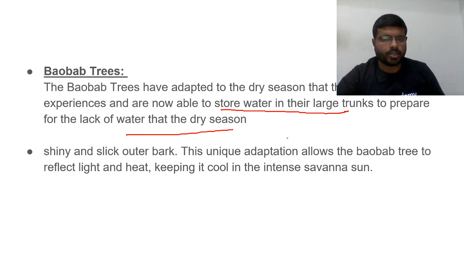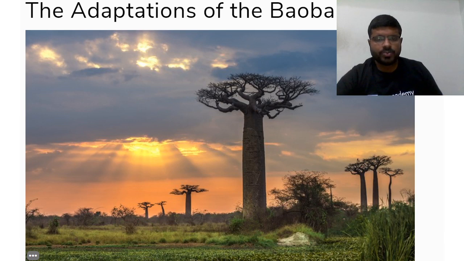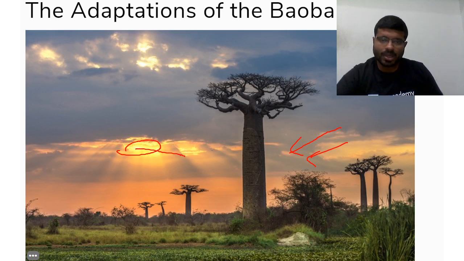Another point: the shiny, slightly outer bark has an adaptation to reflect light and heat so that the tree is always cooler in the intense savanna sun. As you see in this picture, taken perhaps at sunrise or sunset, in the afternoon there will be so much heat.